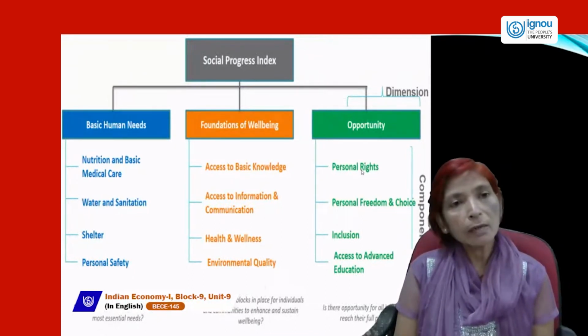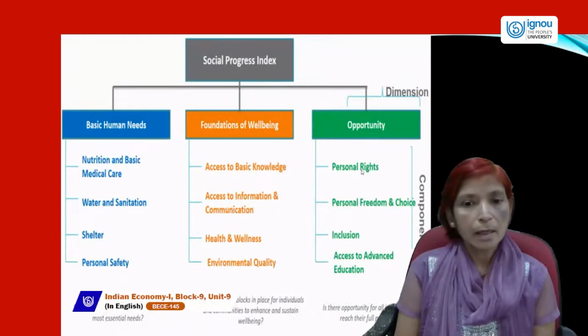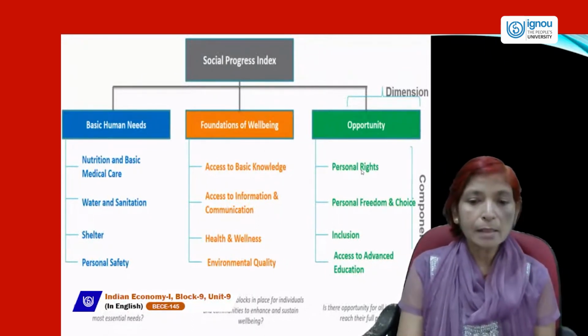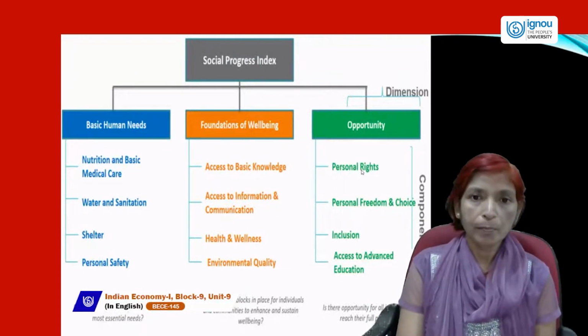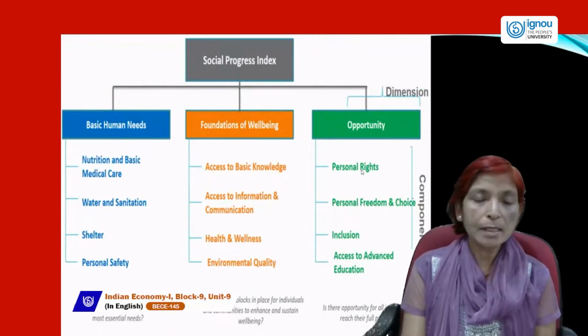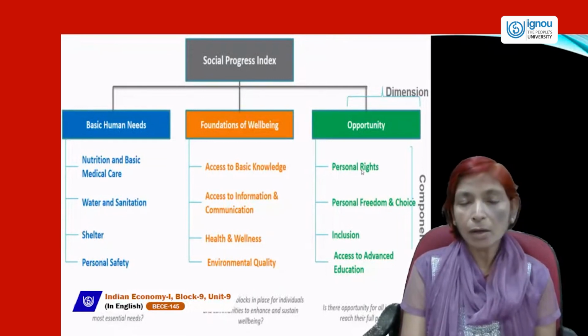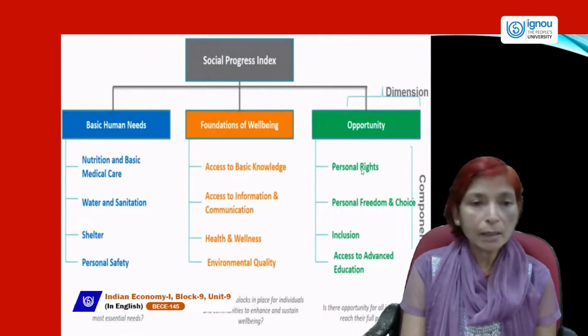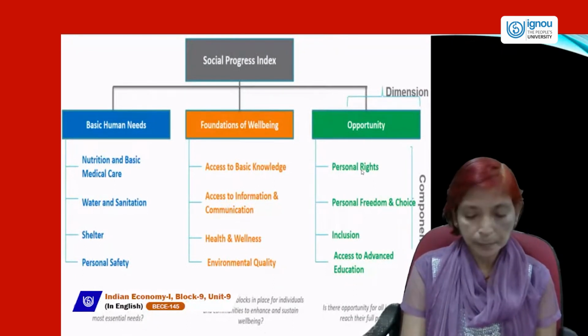And in opportunity, we include personal rights, personal freedom and choice, inclusion, and access to advanced education. So, if all things are higher in any country, then social progress index definitely will be higher. And if all these things are not available in any country, it means their social progress index will be lower.